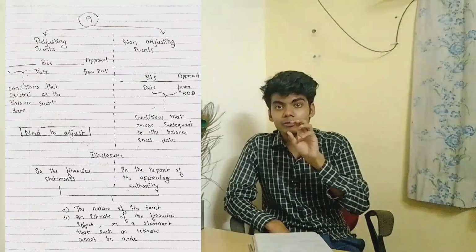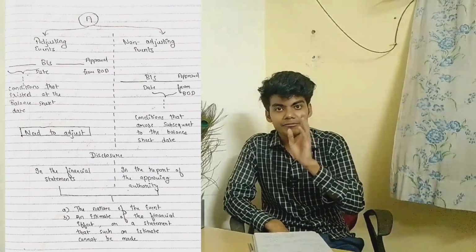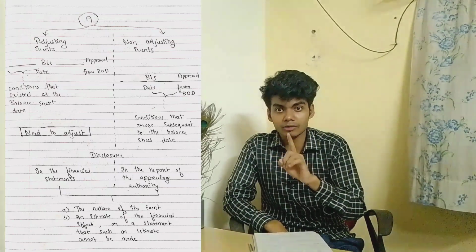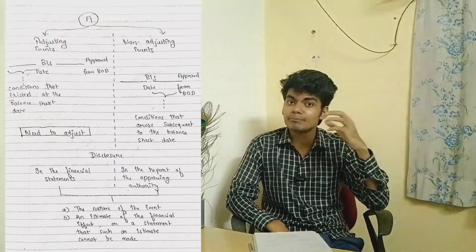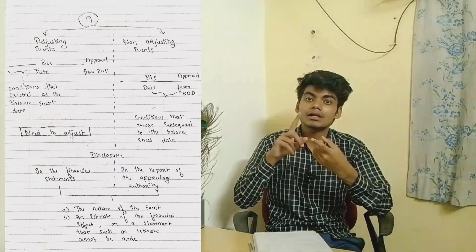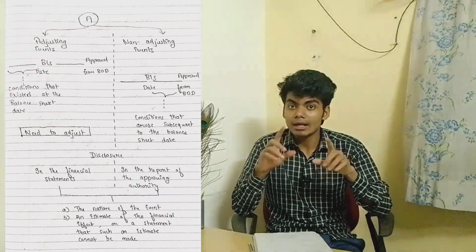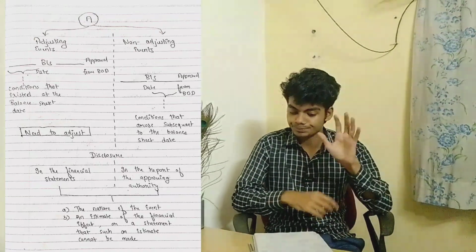This means that whatever event took place after 31st March 2018, we have to adjust in the previous year itself. On 31st March 2018 the balance sheet was made, and in that balance sheet only we have to adjust that event.